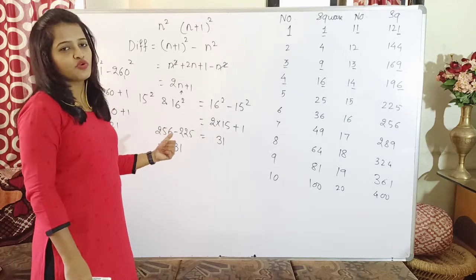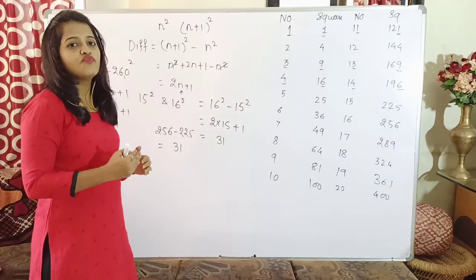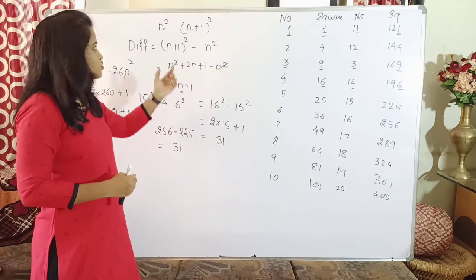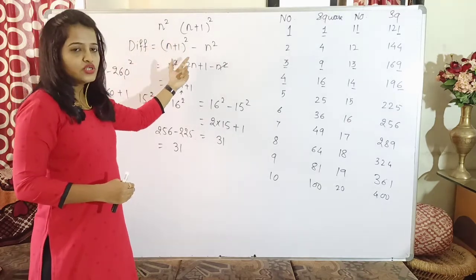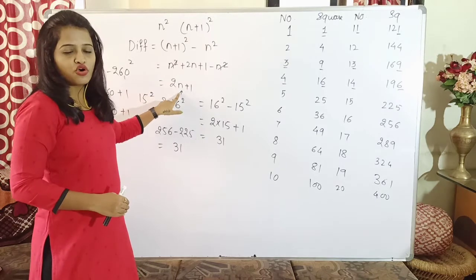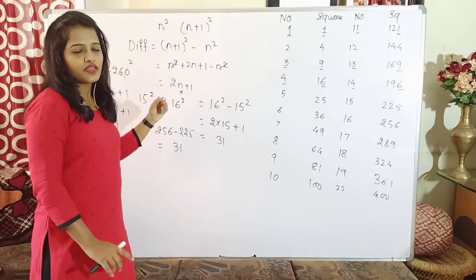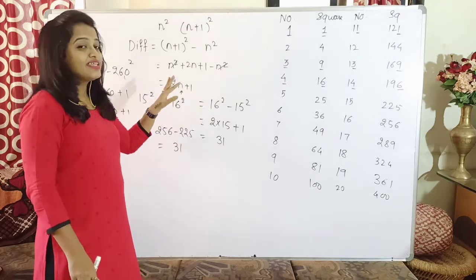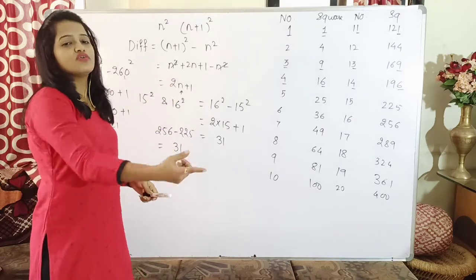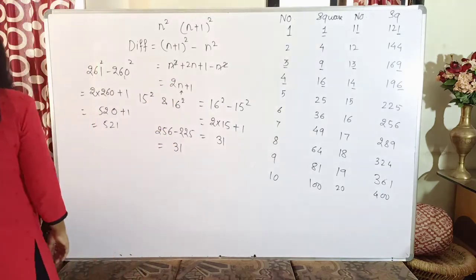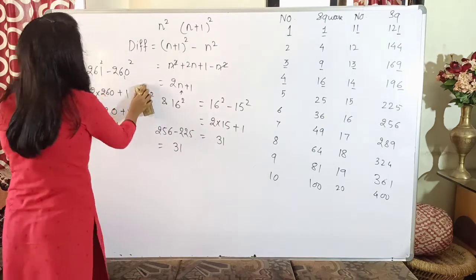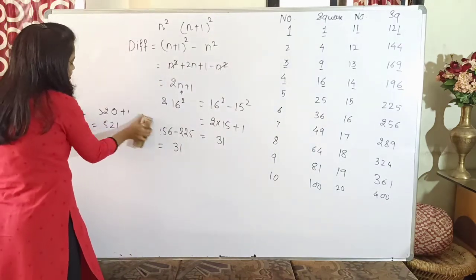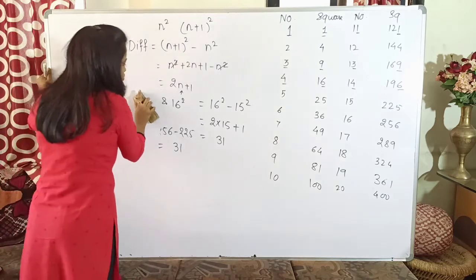Okay, so this is the next property: the difference of two consecutive squares is equal to 2 times the smaller number plus 1. Now, by this property itself, we are going to derive the next property. Between two perfect squares, how many non-perfect squares are present?